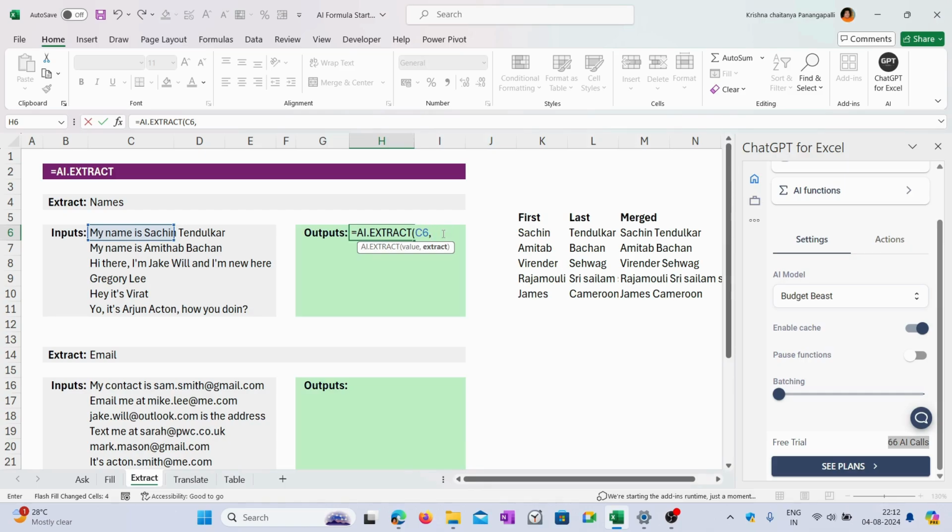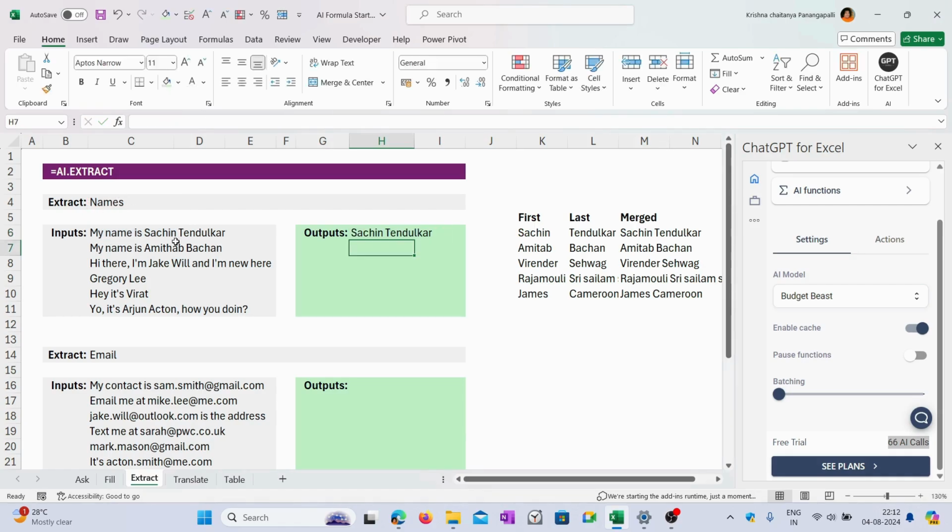If you use this and select this particular thing and put a comma, then instead of hard coding something called name, you wanted to extract the name, right? So you can give something like this, name. Otherwise, you can type what you want in a separate cell and link to it. If you do that, automatically it will extract the name here. If you drag this down, it will do the same thing for all the different cells as well.